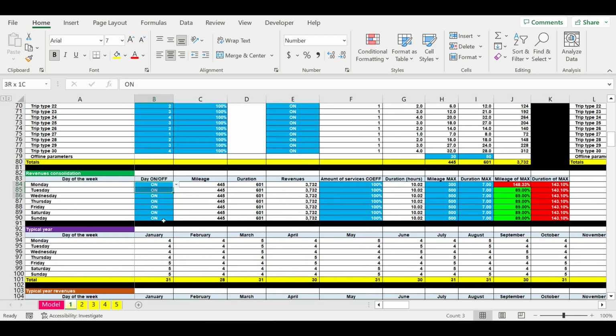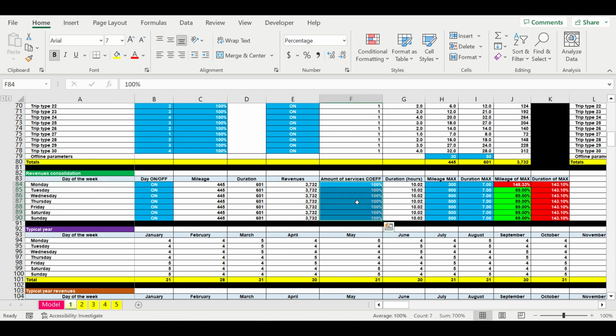Then we have the interface where we are able to switch off different days of the week from our calculations. For example, we would like to work only from Monday to Friday or only during the weekend, so we can switch on and off the day from calculation.